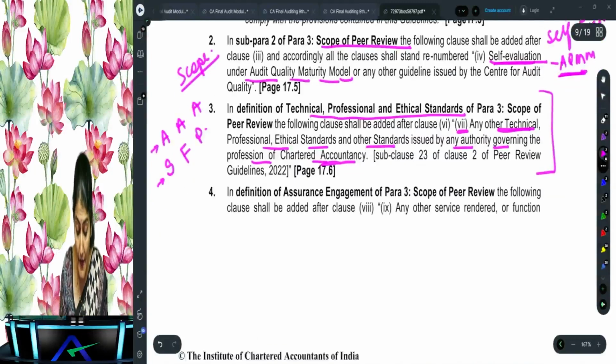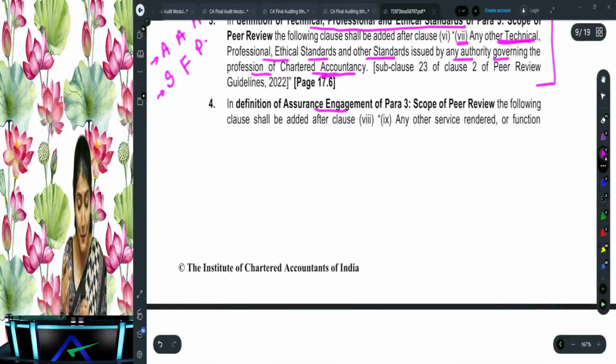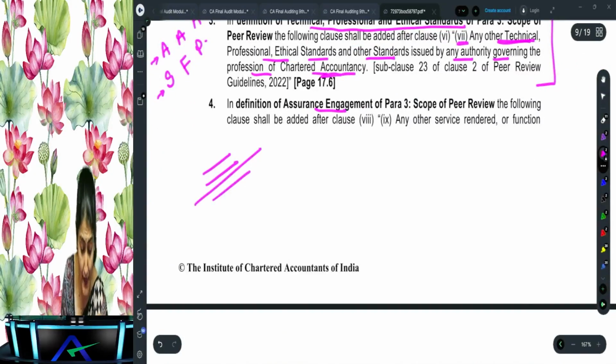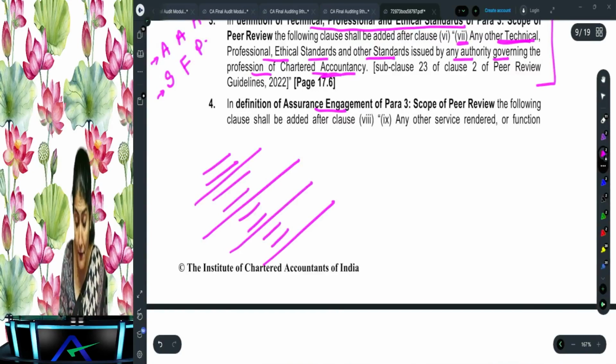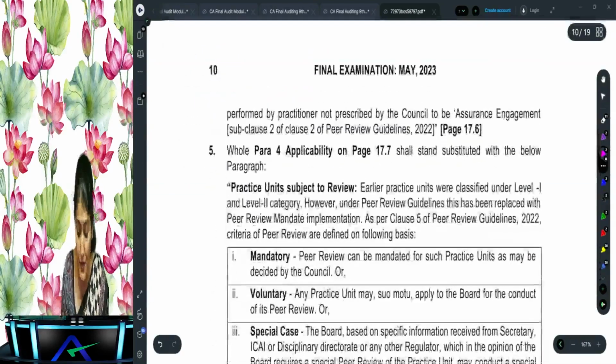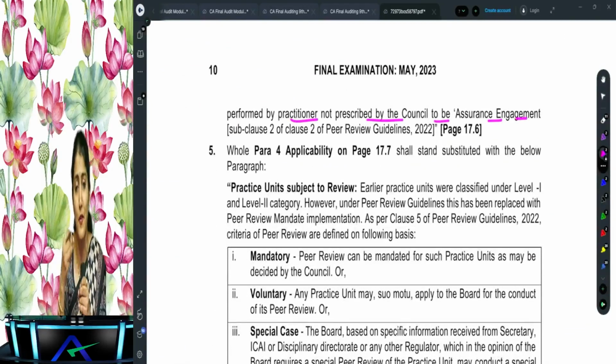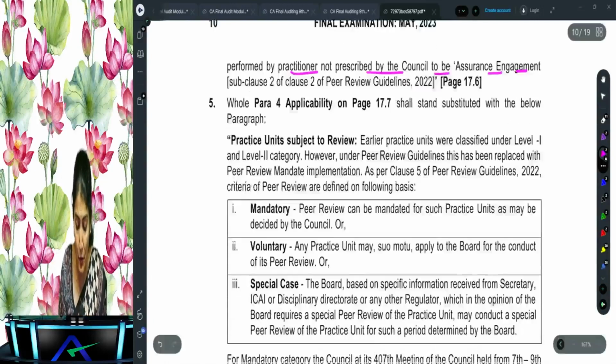Okay, right. Then in the definition of assurance engagement, do you remember? We said presenting before the tax authorities, preparing tax return, compiling financial information other than financial information, expert opinion, expert witness, management consultancy, due diligence services. After these 8, a 9 is added. What is the 9 added? Any other service rendered or function performed by the practitioner not prescribed by the council to be an assurance engagement. So basically they want to say balancing figure. Any other service which you provide which is not an assurance engagement will also be excluded from the scope of the peer review.